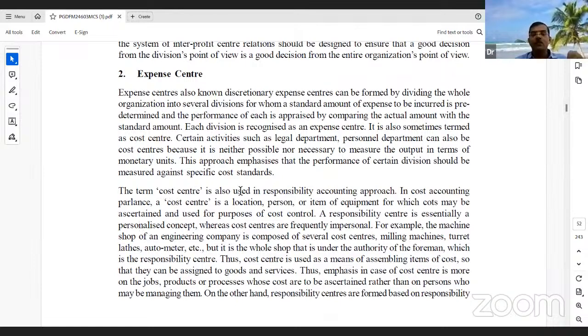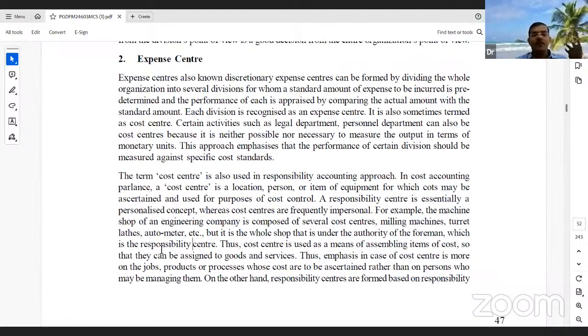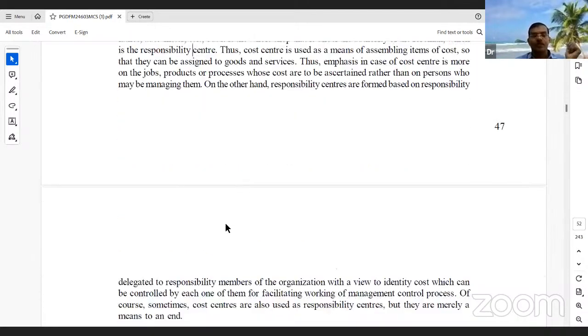The cost center is also used for the responsibility accounting approach. Center-wise, how much cost is involved? If excess cost is there, the firm has to reduce the cost. For example, a machine shop or engineering company is composed of several cost centers, like milling machine, thread, leather. It is different depending on the nature of the firm.